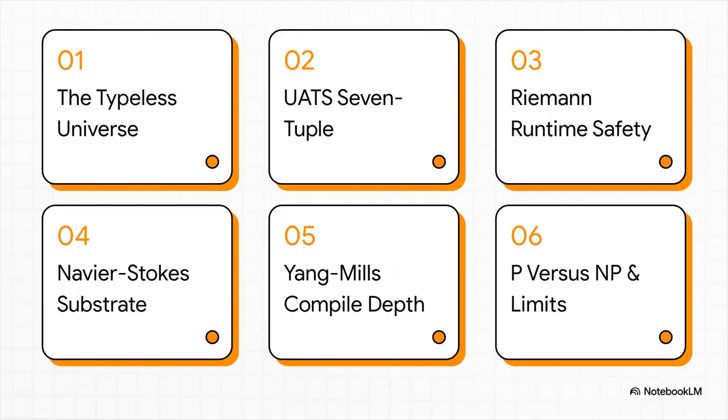Here's our roadmap for this journey. We'll start with the Typeless Universe philosophy, then hit the UATS 7-tuple framework, explore Riemann as runtime safety, look at Navier-Stokes constraints, dive into Yang-Mills recursion depth, and wrap up with P versus NP.